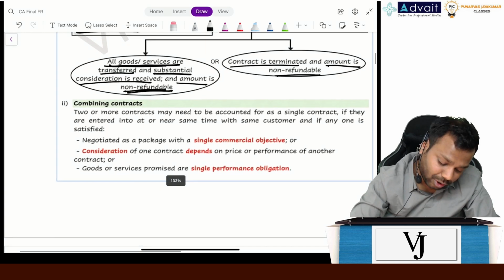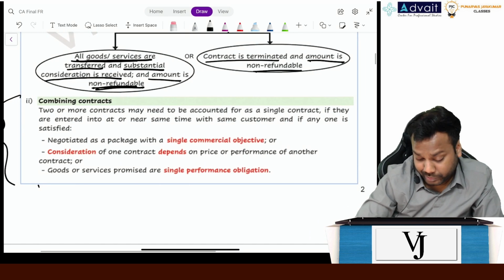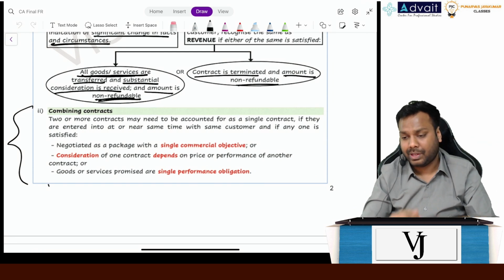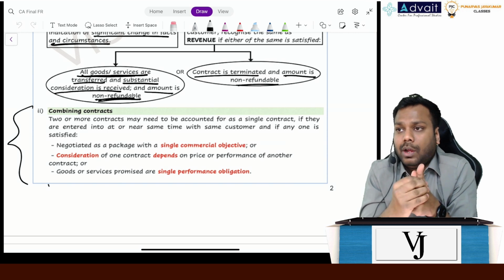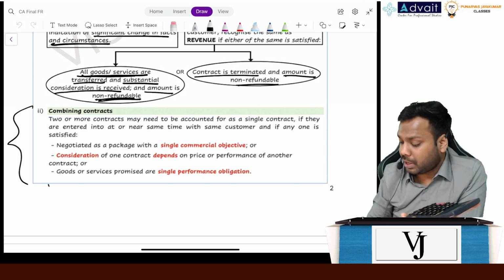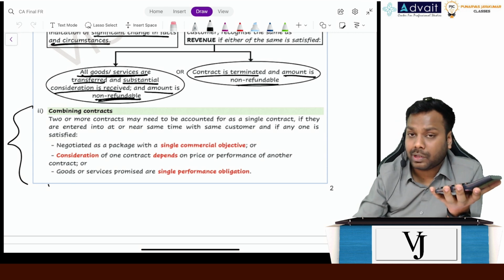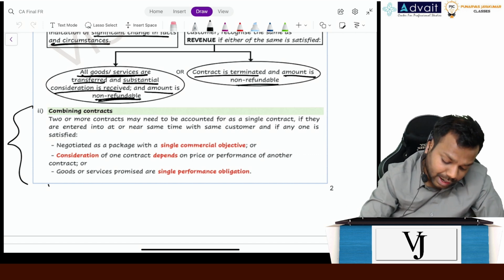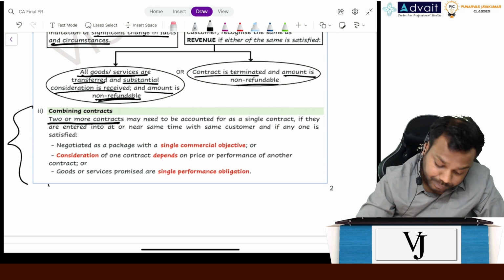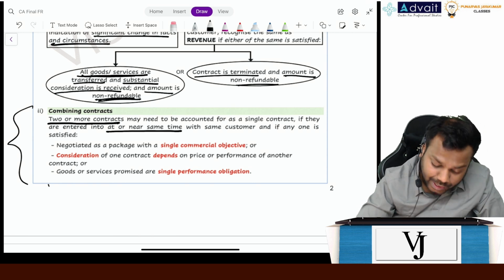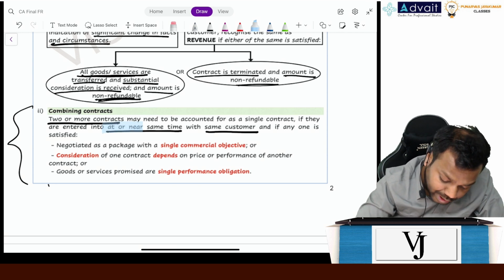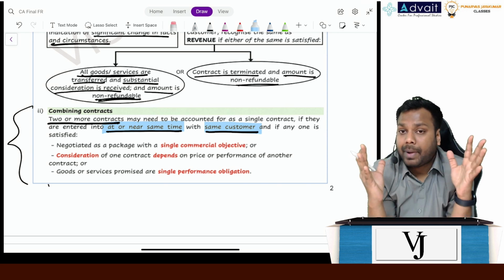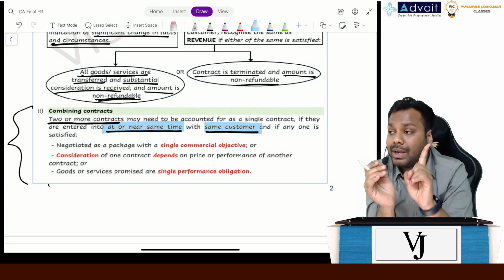Now coming on to combining contracts, not that relevant from an exam perspective, but yes, let's understand that. Let's suppose with the same customer, I have entered two contracts. One contract is for the sale of the calculator, another contract is for the sale of this book, another contract is for the sale of this mouse. Okay, so 3 contracts have been entered with a customer. It says that if there are 2 or more contracts entered into at or near the same time with the same customer, then I have to merge all the contracts. I have to combine all the contracts and account for it as one contract.